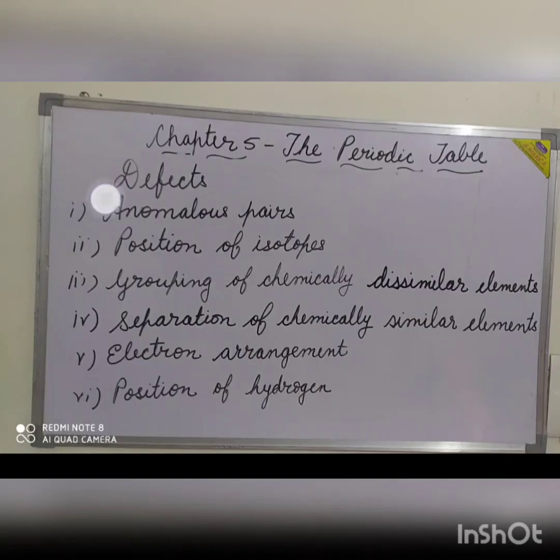The defects which were present in the Mendeleev's periodic table. First, the anomalous pairs. The following pairs of elements did not follow the Mendeleev's principles. Argon with atomic mass 39.9 was kept before potassium with atomic mass 39.1.